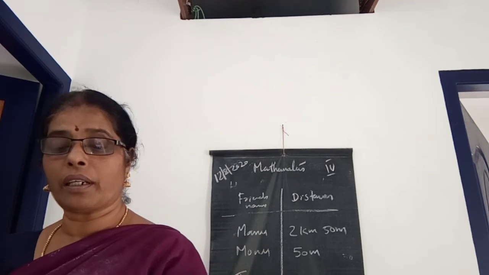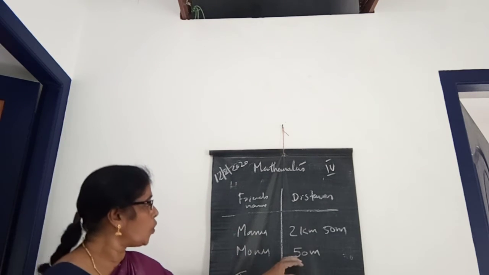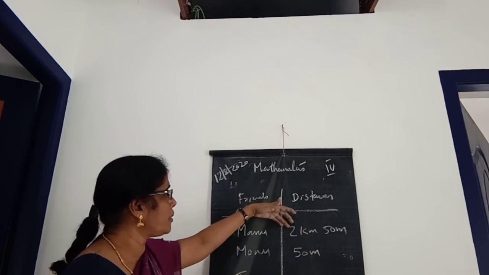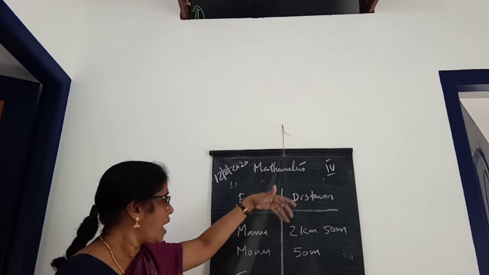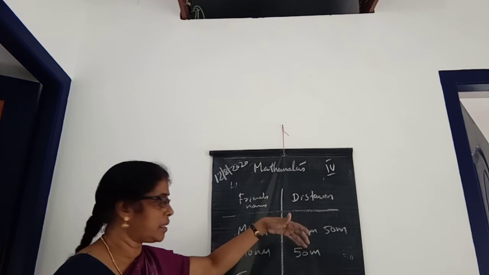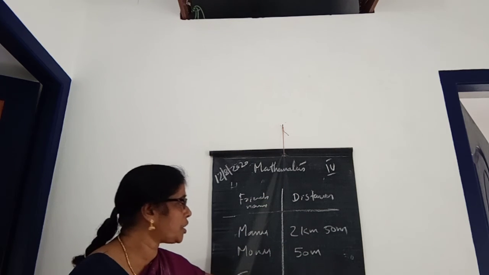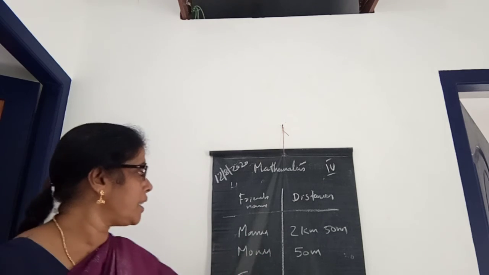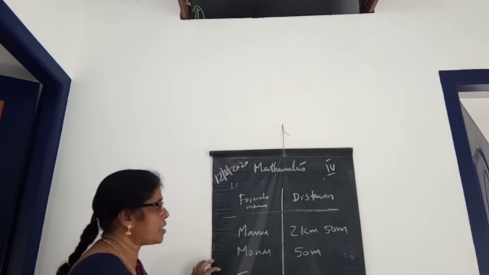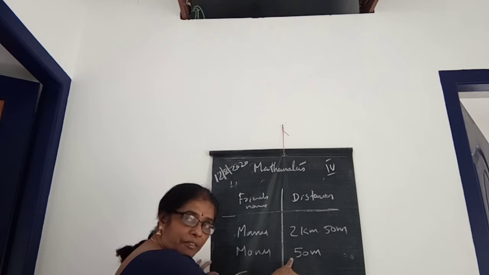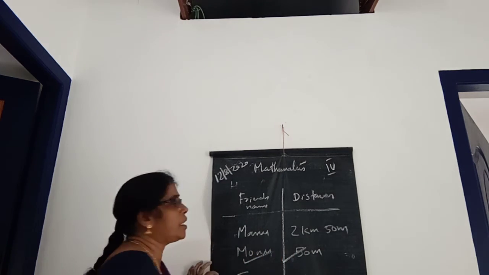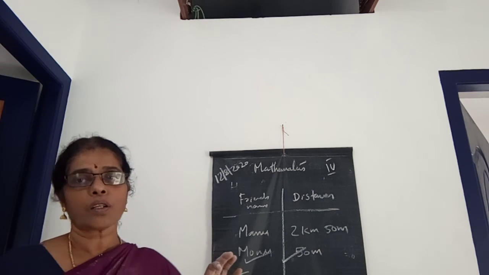Who among you lives nearest to the school? Who lives nearest to the school, children? This one is Manu, 2 kilometers, Monu is 50 meters, and Tommy is 1 kilometer 60 meters. Then which one is the nearest? Who is living nearest to the school? You can see, you can understand, which one, 50, isn't it? Okay, very good. 50 meters. So Monu is living nearest to the school.